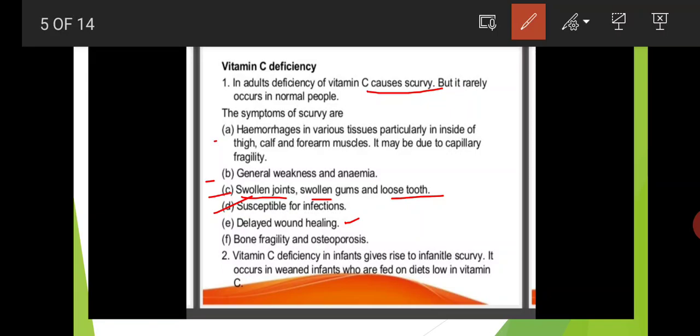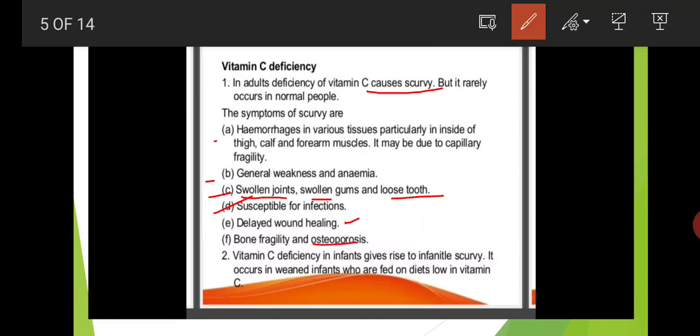Generally, if we have any cuts or wounds on our skin, the wound heals within a few days, but in scurvy the wound healing is very late. Delayed wound healing. And bone fragility and osteoporosis are also there. Osteoporosis is related to bones, so bone fragility and osteoporosis are also symptoms of scurvy.